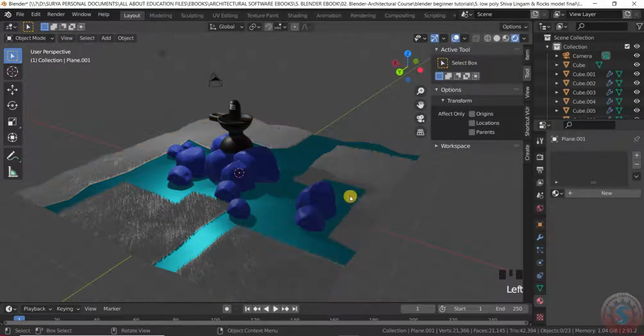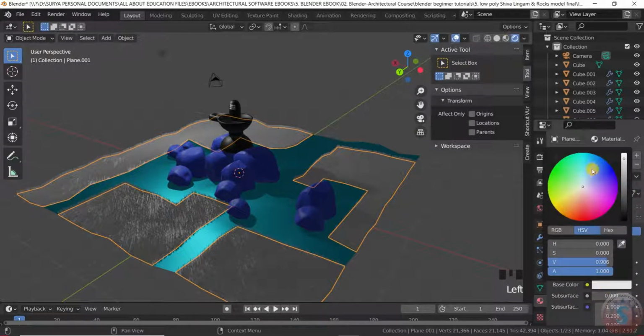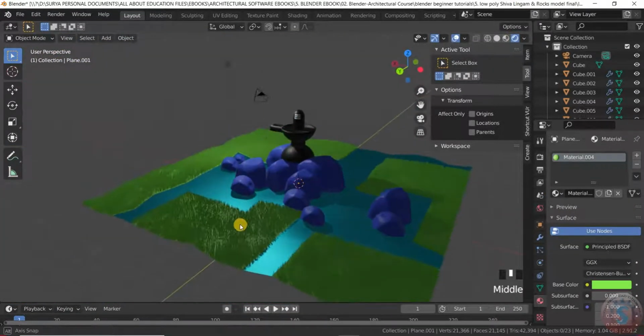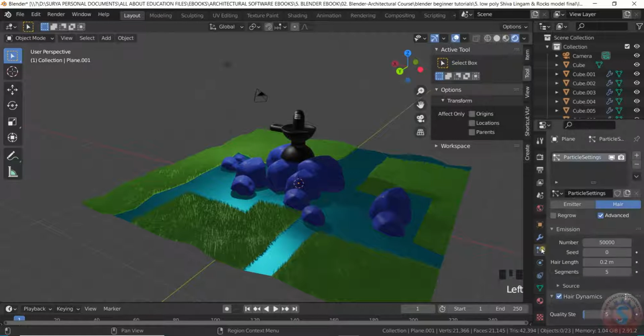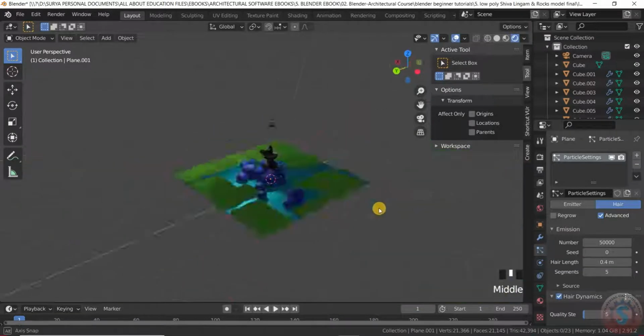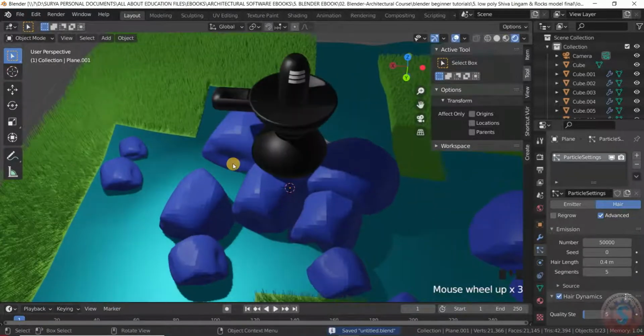Then after, I want to create a new material for this by pressing on New, and give the color green to give the grass effect, and see, it is looking good. To increase the grass properties, go into the grass property and set the hair length to 0.4. It is increased to 0.4. You can observe this. Then adjust the properties, all of the properties are completed.